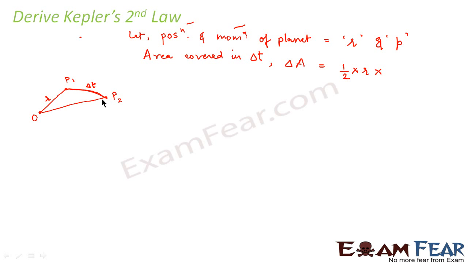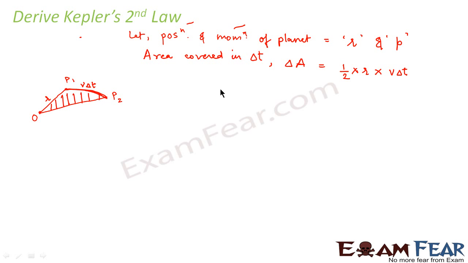Now let us say that the velocity of the planet is v. If the velocity of the planet is v, then the distance which it travels from P1 to P2 in time delta t will be v into delta t. So we can say that the area traveled, that is this area, would be equal to half into r into v delta t.